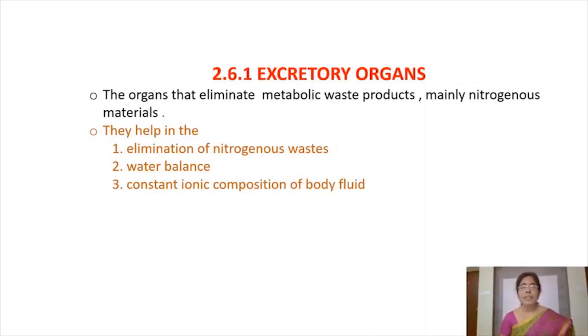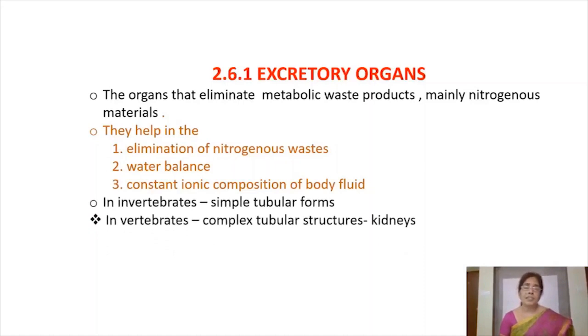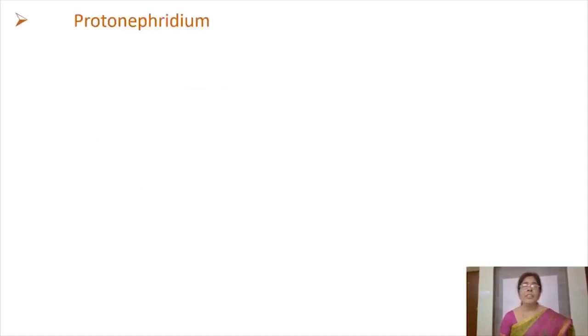We find variety of excretory organs in animal kingdom. In case of invertebrates, these excretory organs are simple tubular forms. In case of vertebrates, complex tubular structures, kidneys are present. Now we'll discuss the excretory structures found in invertebrates. First, about the protonephridium. So protonephridia we find in platyhelminthes.